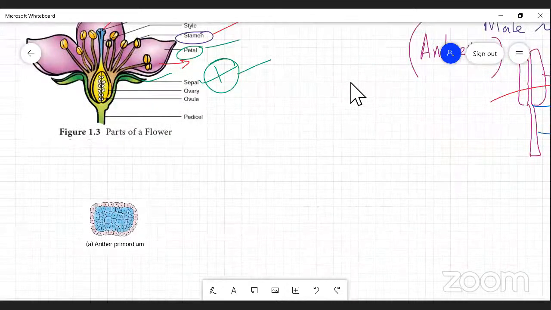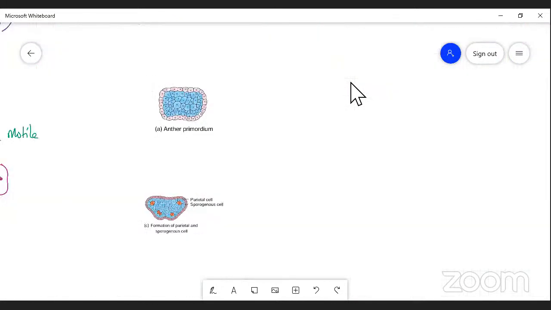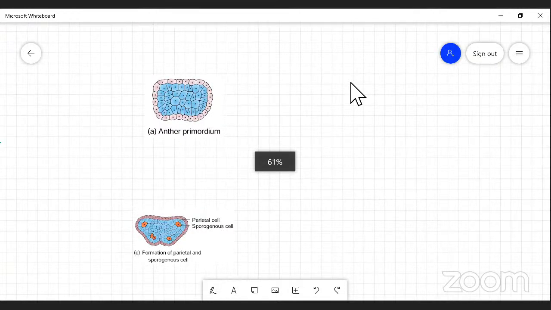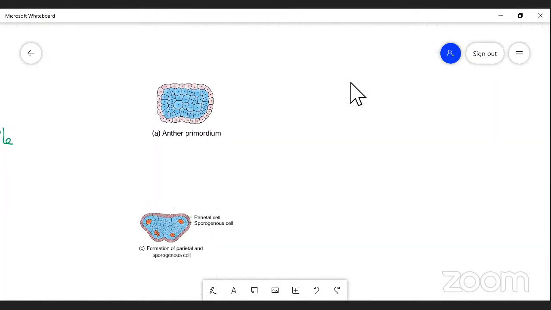Actually, in the plant, the anther primordium. I'm talking about the development of the anther.